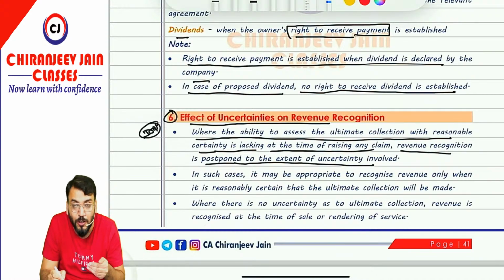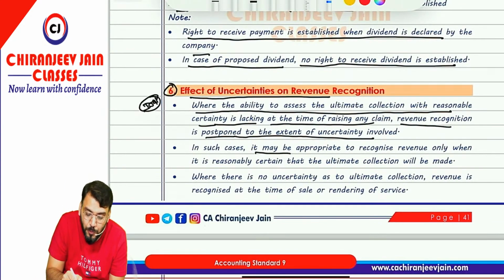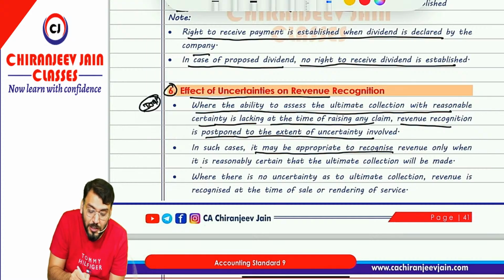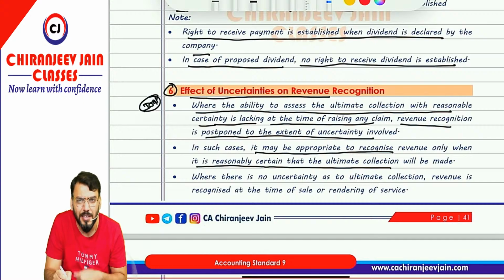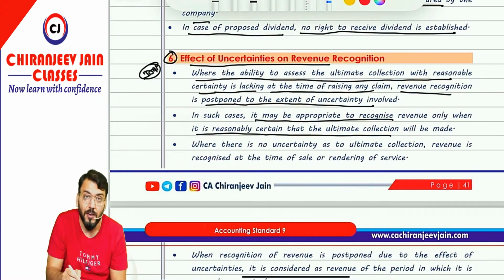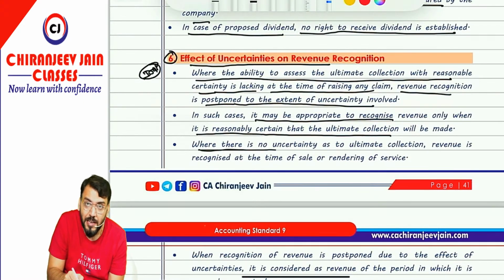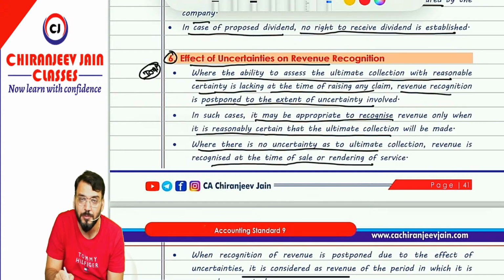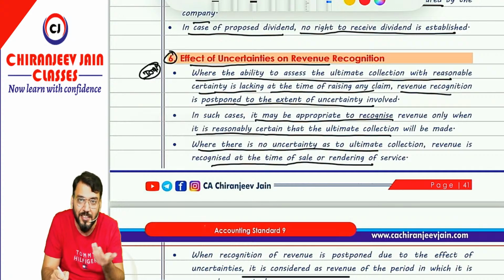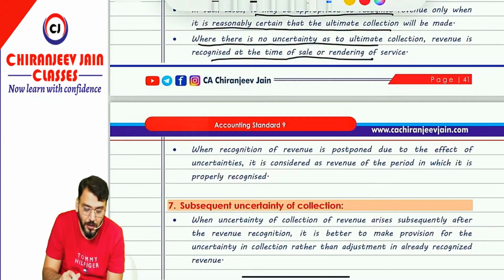In such case, it may be appropriate to recognize revenue only when it is reasonably certain that ultimate collection will be made or the entire amount is collected. Whenever there is no uncertainty as to ultimate collection, revenue is recognized at the time of sale or rendering of services. Means if the third condition is satisfied, then we will recognize the revenue. Correct? Yes sir. This much you understood.